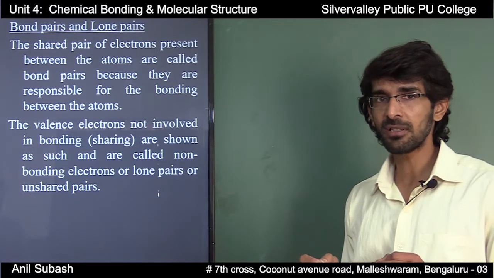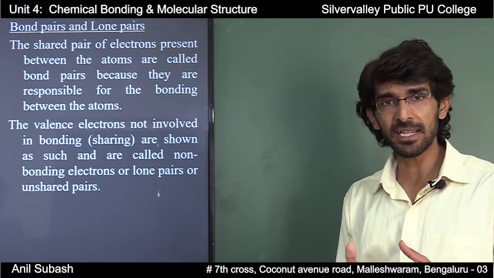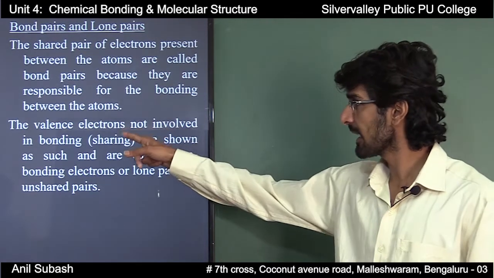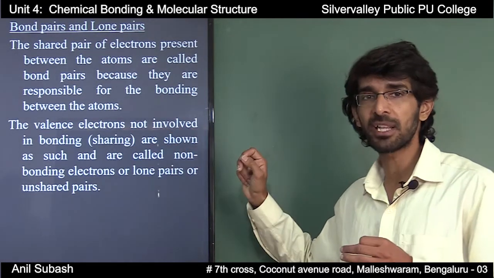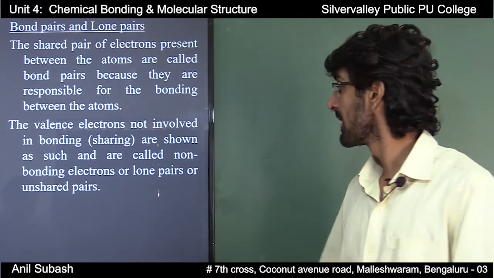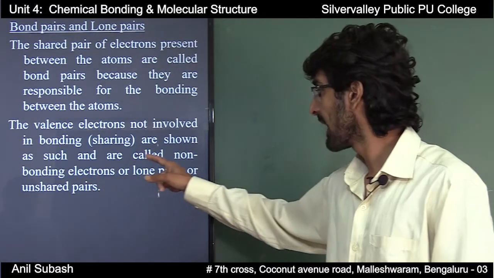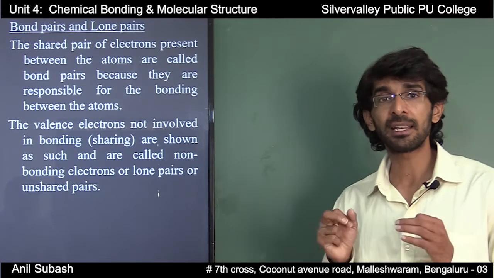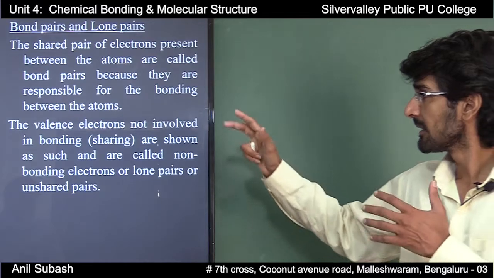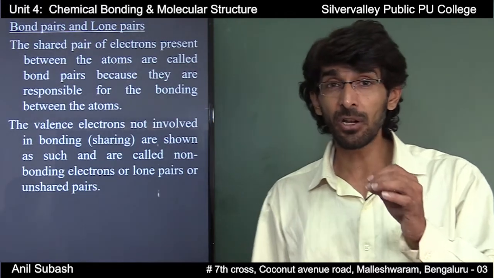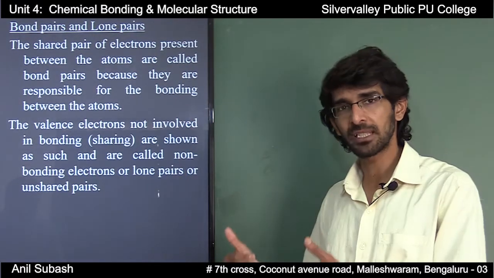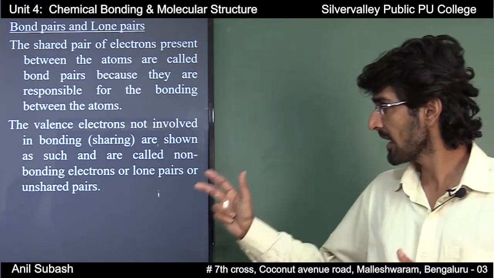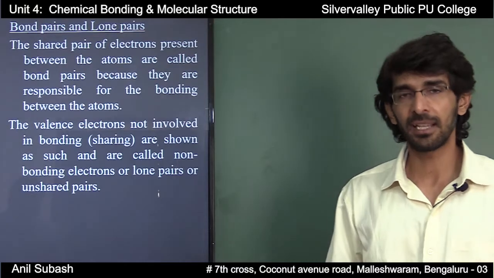Any pair of electrons present between two atoms are called as bond pairs, and the valence electrons which are not involved in bonding or which are not shared are shown as such and are called non-bonding electrons or lone pairs or unshared pairs. That is, the valence electrons which are not involved in the formation of a chemical bond are called as lone pairs or unshared pairs or non-bonding electrons.